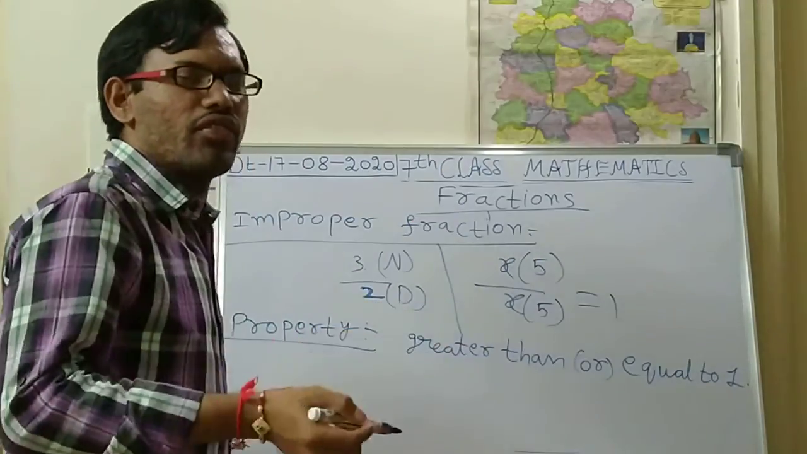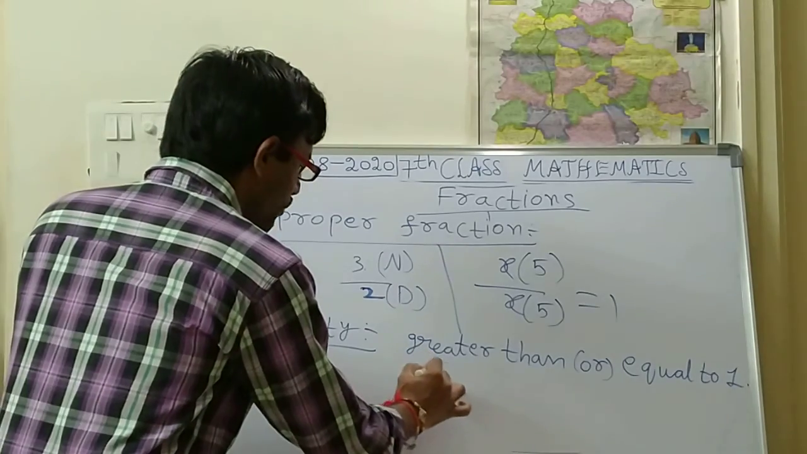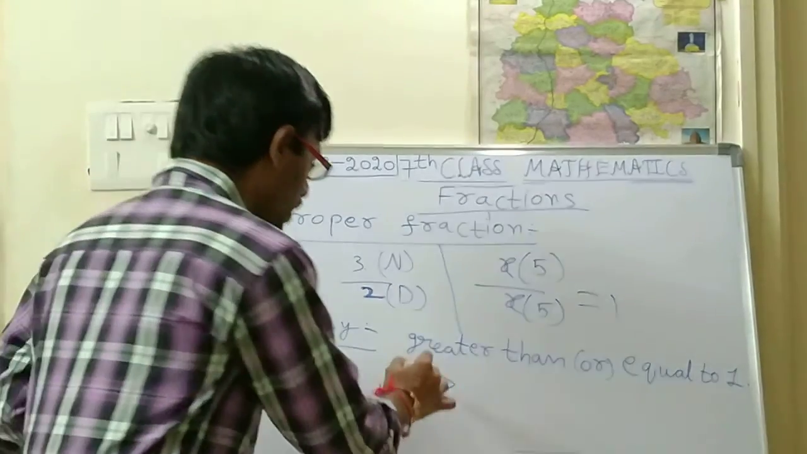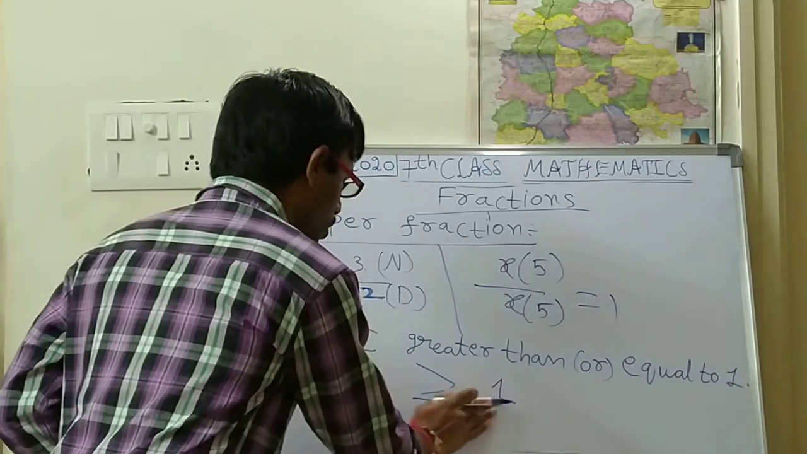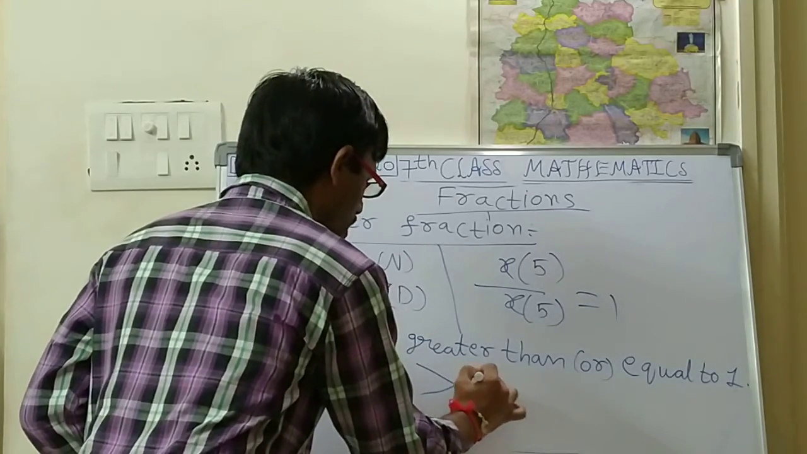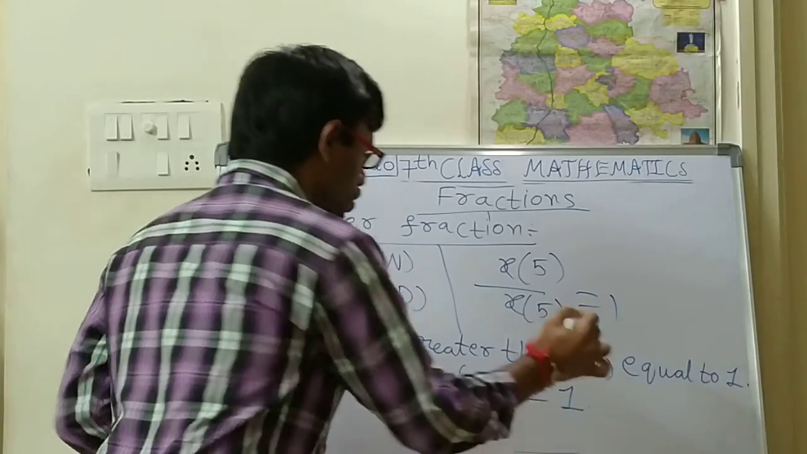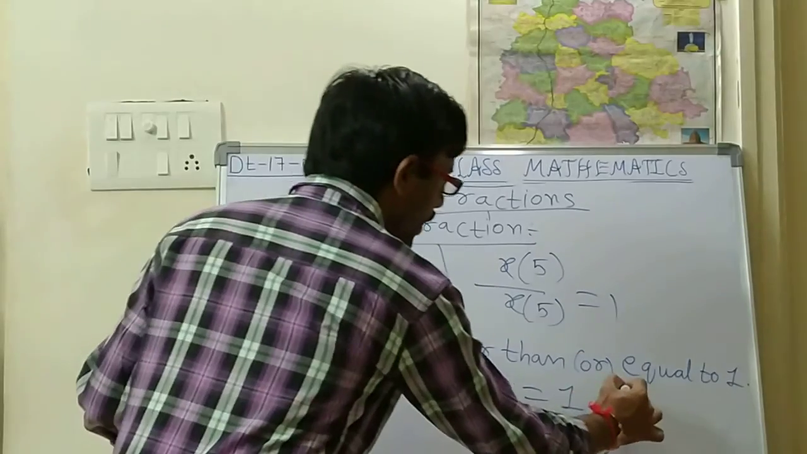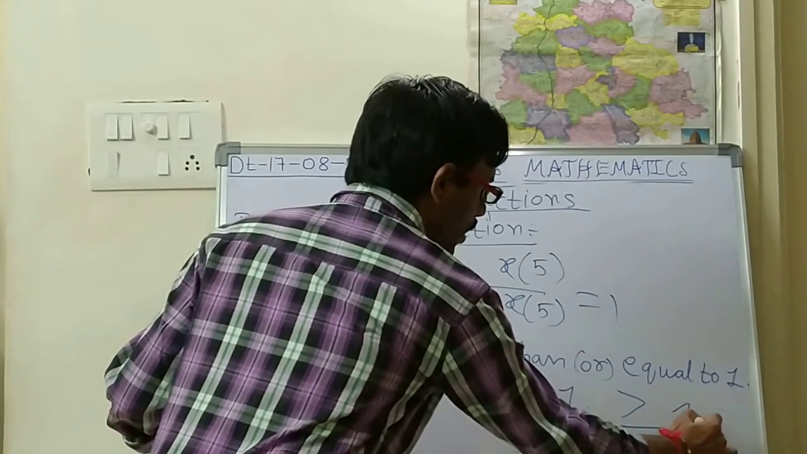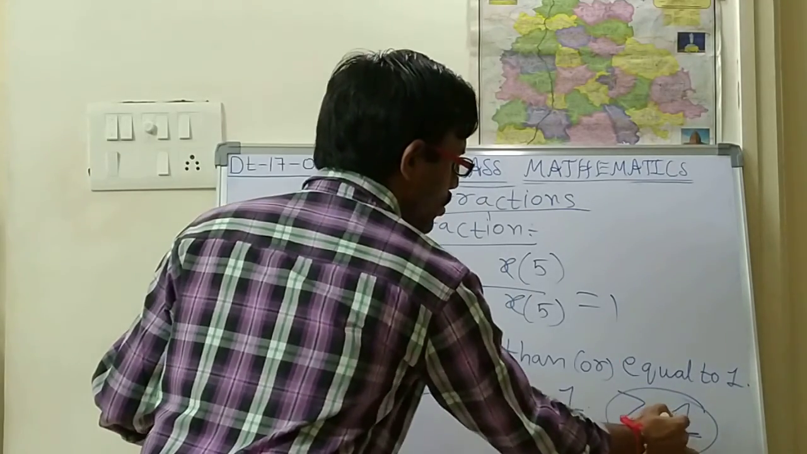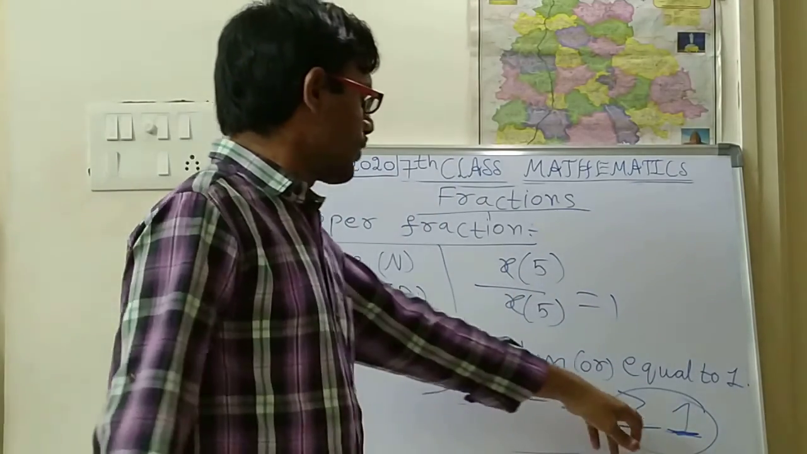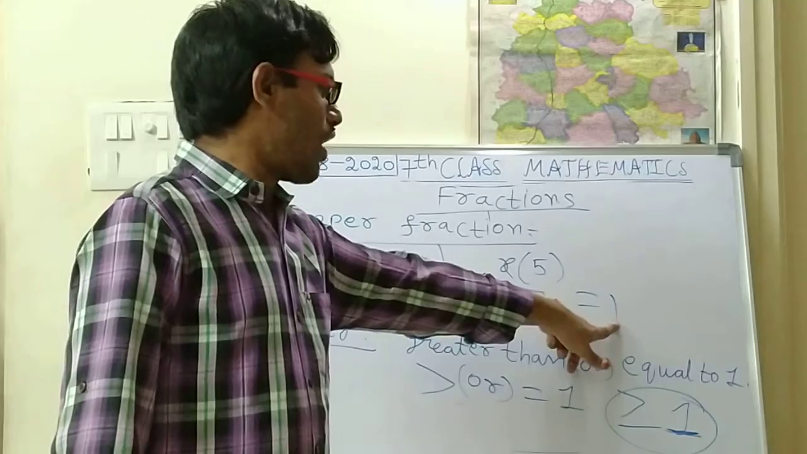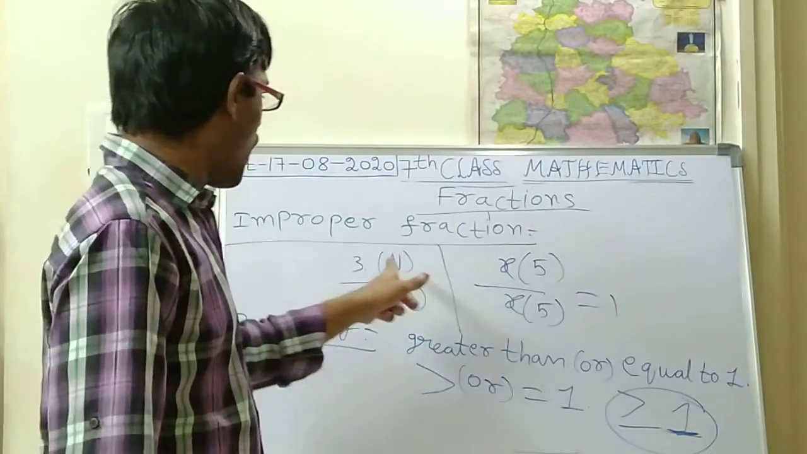In symbol representation, the greater than symbol is this one. I think you know it. This is the greater than symbol. If you combine these two symbols, it means greater than or equal to 1. Like this you have to represent it. If you denote it like this, it is an improper fraction. So the final result should be either equal to 1 or more than 1.